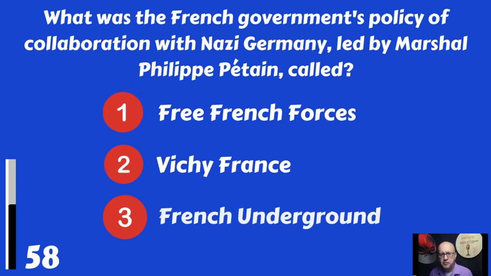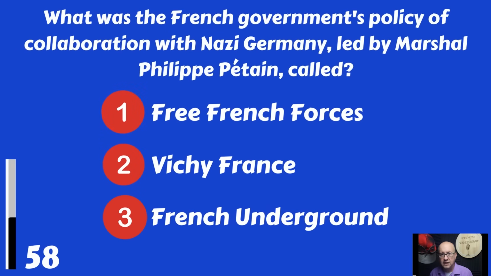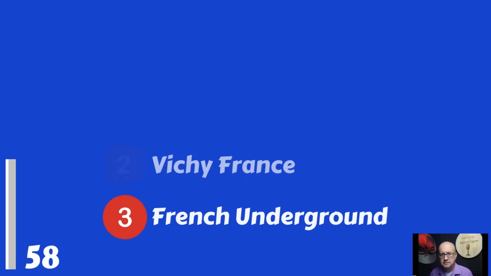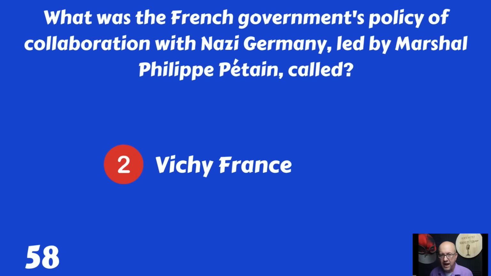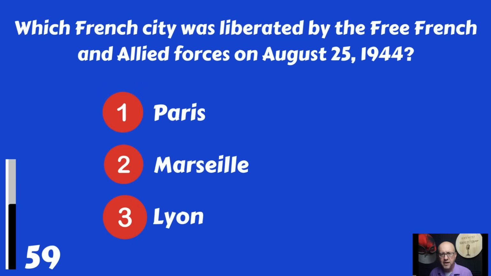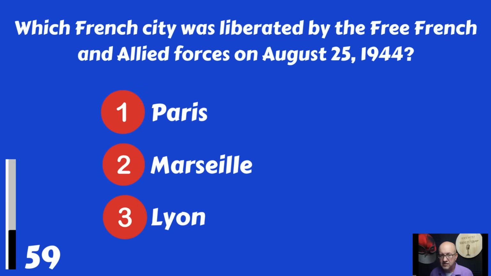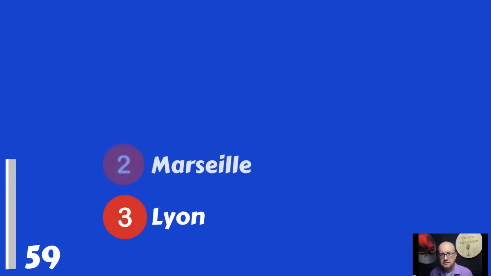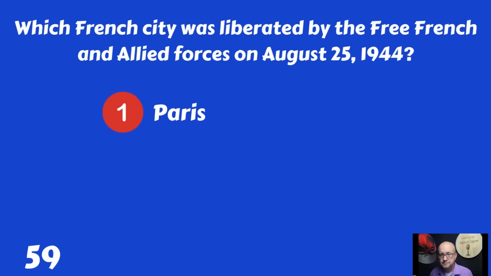What was the French government's policy of collaboration with Nazi Germany, led by Marshal Philippe Pétain, called? Free French Forces, Vichy France, or the French Underground? That was Vichy France. Which French city was liberated by the Free French and Allied forces on August 25th, 1944? Paris, Marseille, Lyon? That would be Paris.